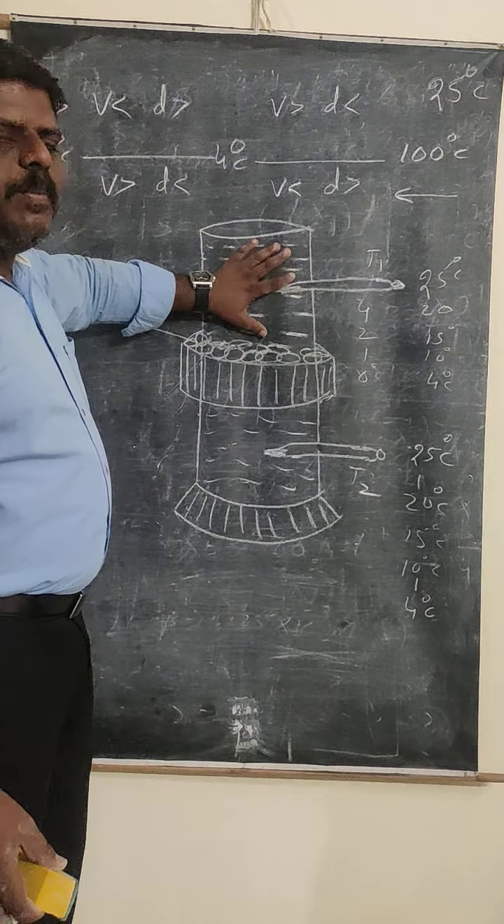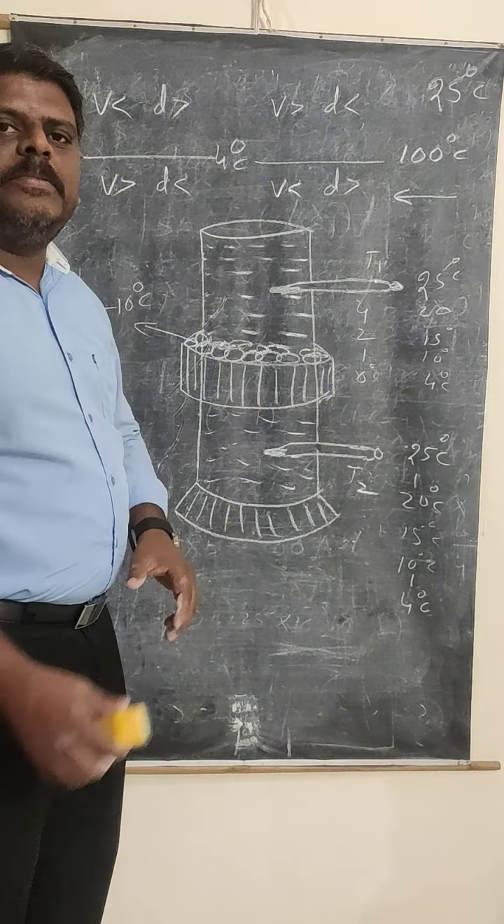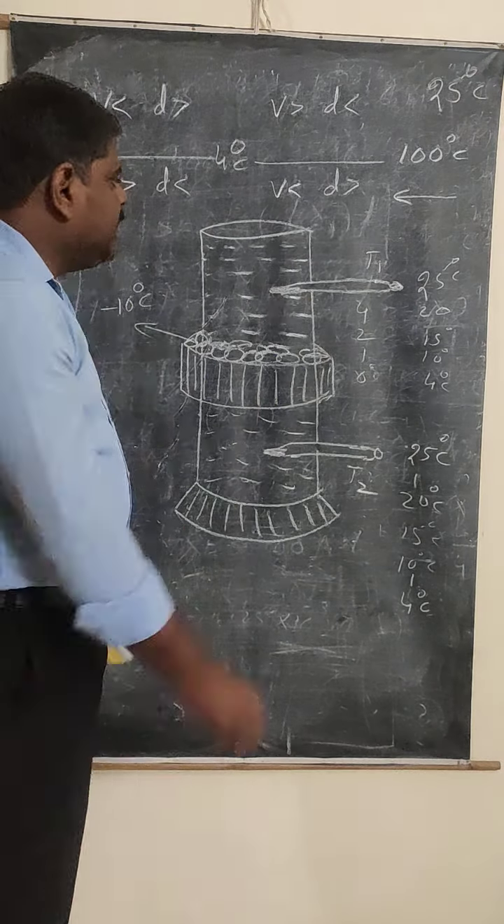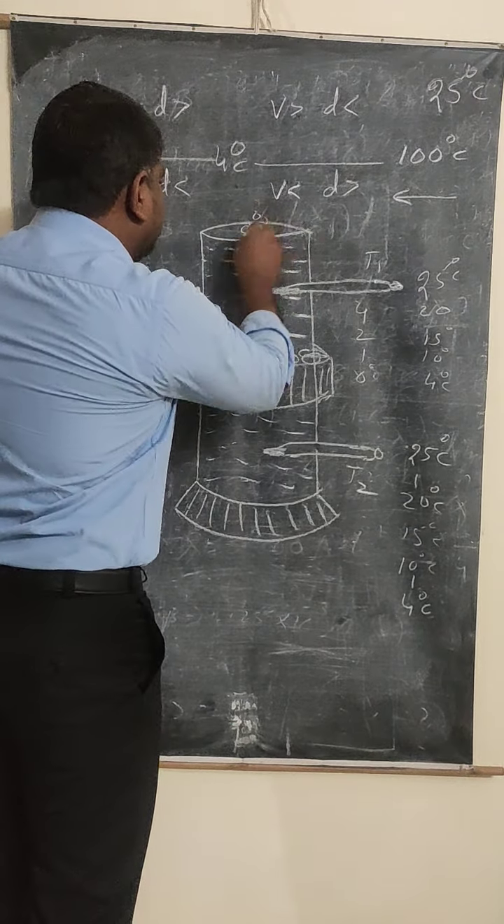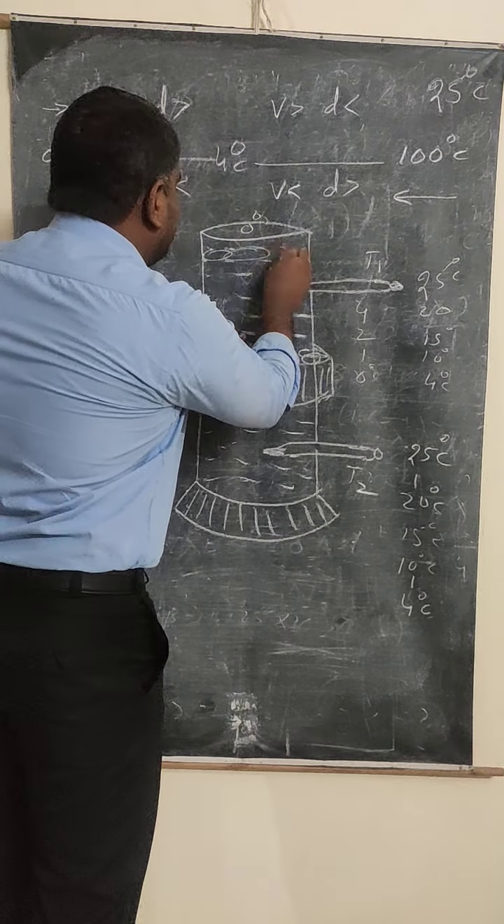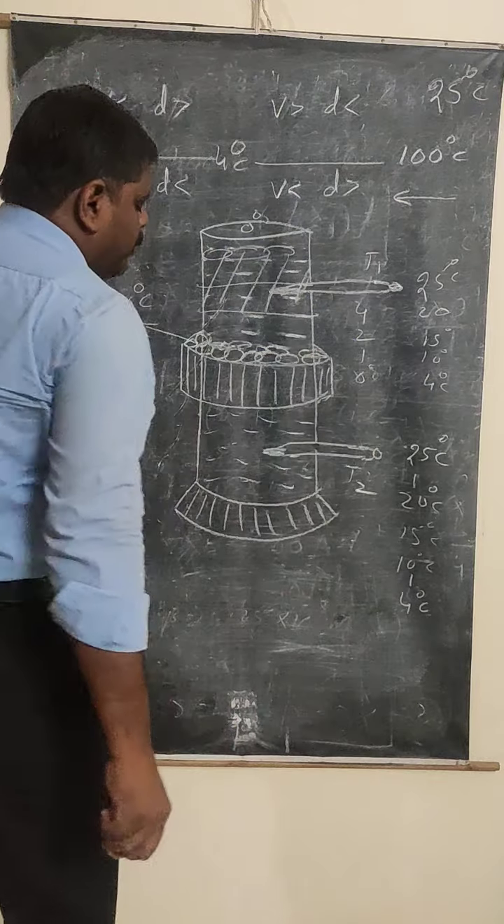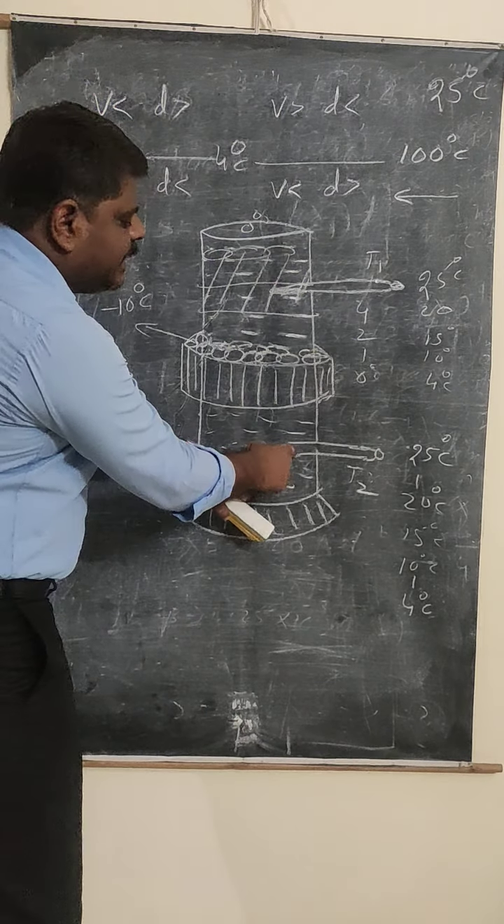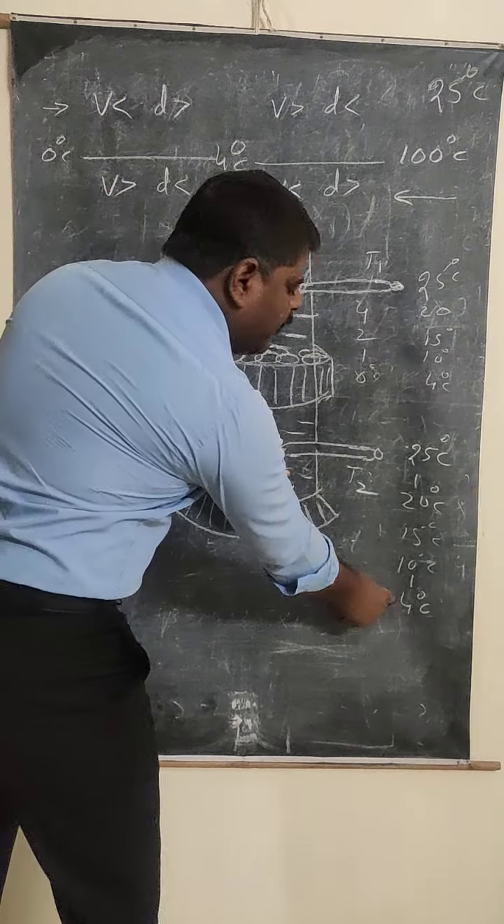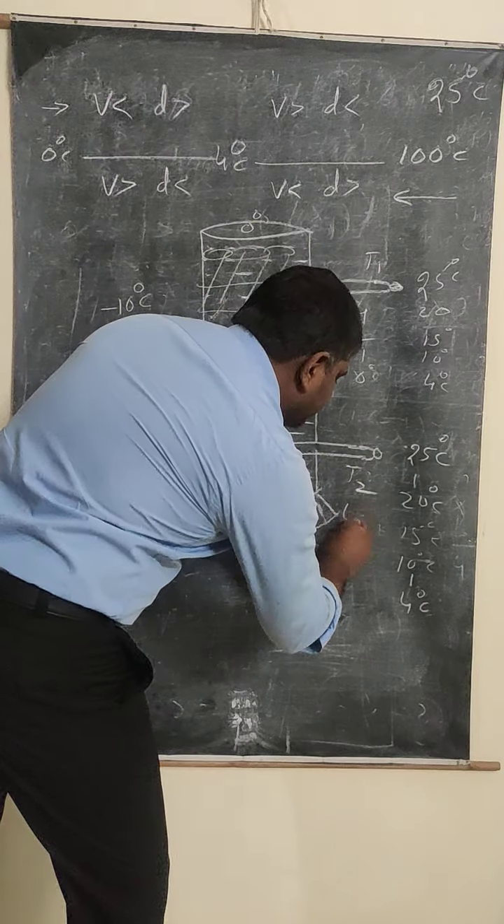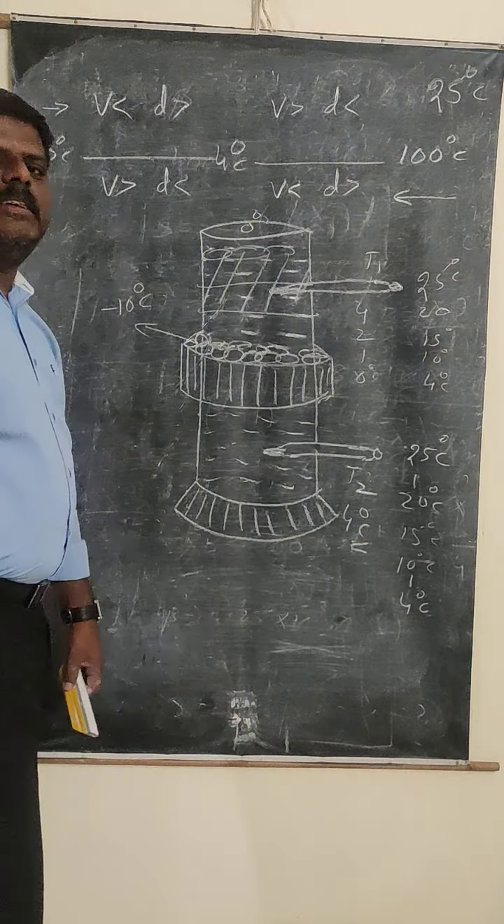That means this part of the temperature, how much will it become? 0 degrees Celsius. Once the temperature becomes 0 degrees Celsius, then what happens? It will become ice. But what is the last temperature in this thermometer? 4 degrees Celsius. That means the bottom will be at 4 degrees Celsius.